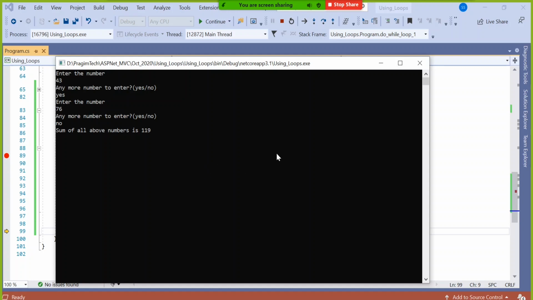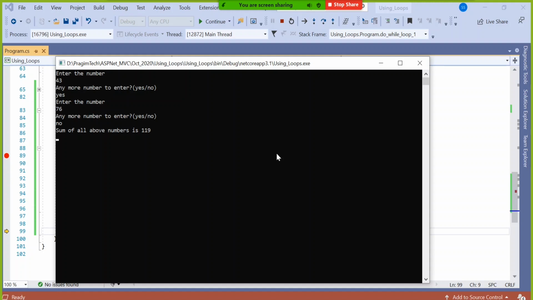So 99% matching between while and do while. The similarity is that both loops are applicable when you have no idea about the number of iterations. But that 1% difference is that the while loop says I will not allow you to execute even the first time if the condition is not matching.